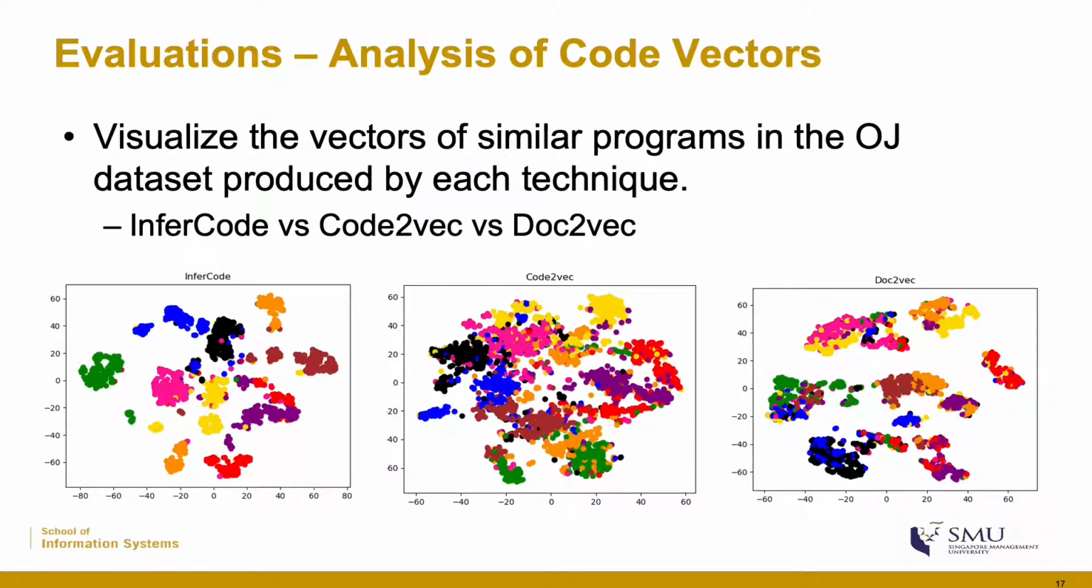Here we did some analysis to analyze how good the vectors produced by different code embedding techniques are. We can see from the visualization that the embeddings of similar programs produced by InferCode are well grouped into clusters, which means the boundaries between clusters are clearer than the two other techniques, as we can see in the t-SNE visualization here.